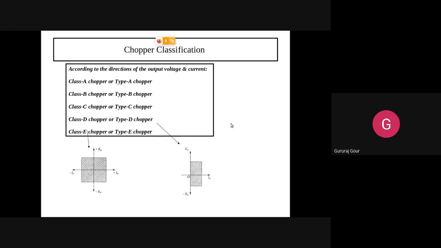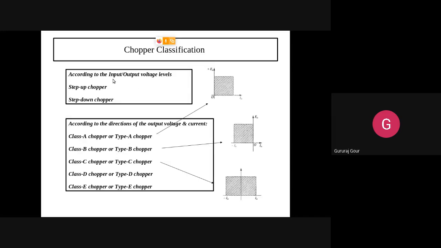So this is how, first, we discussed how to classify the chopper based on the input-output voltage levels. That is step up and step down. What you mean by that, I already told. Second way of classifying the choppers is based on the directions of output voltage and current. A, B, C, D, E. In the first three types, output voltage is positive, but output current is positive in the first case, negative in the second, and positive and negative both in the third.